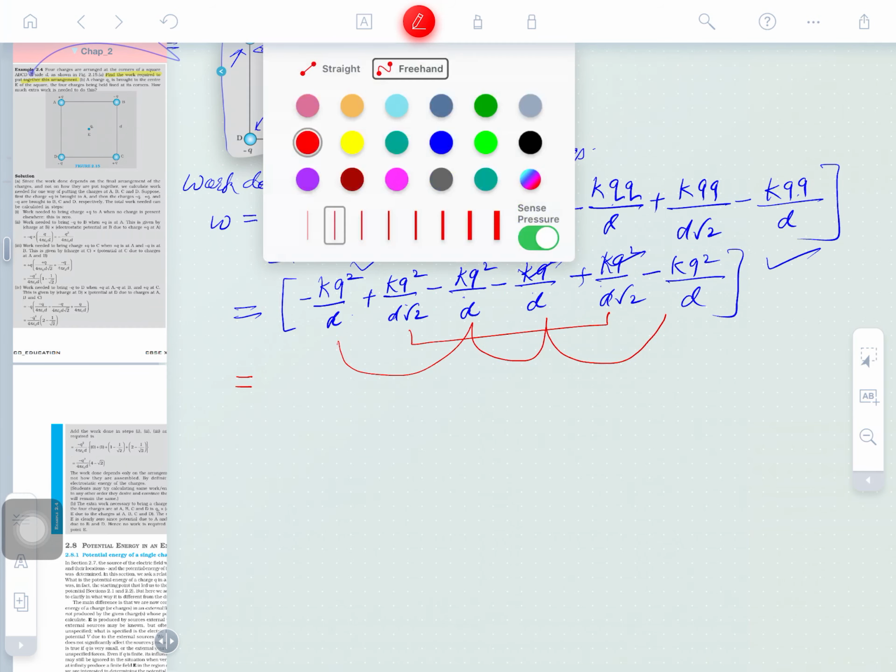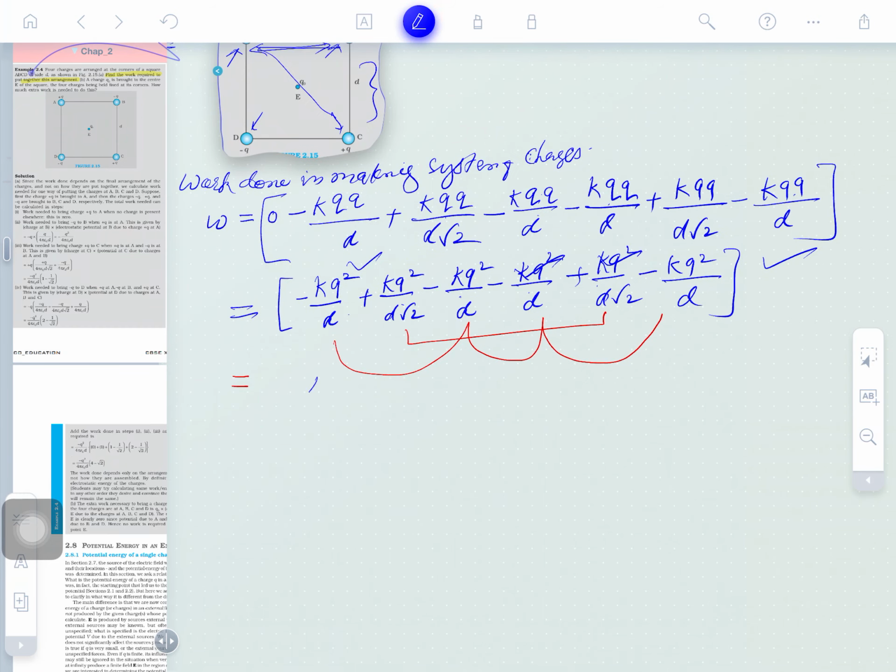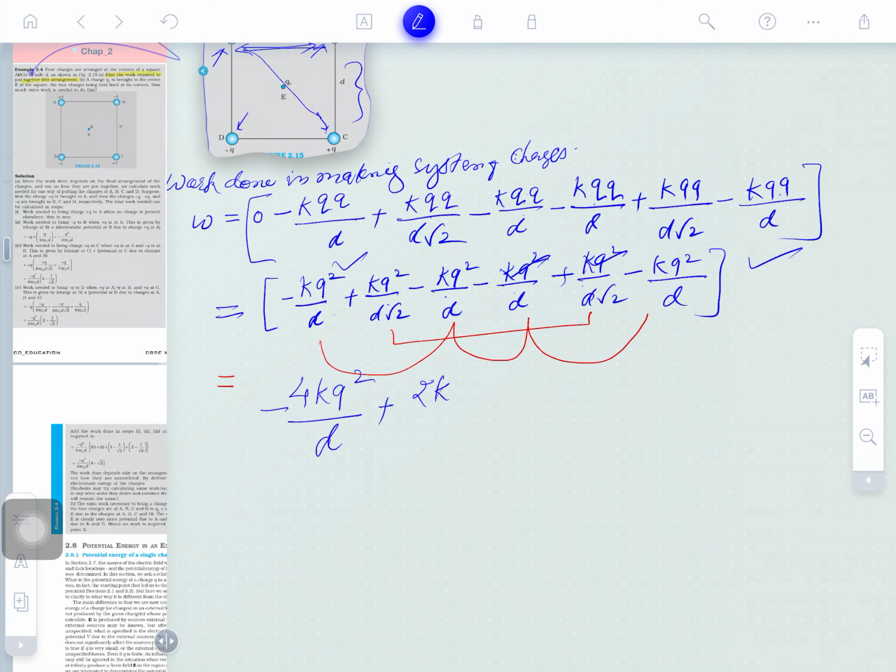So here will be 4 times k q square divided by d, negative, and plus 2 times k q square by d root 2, and further what is common in them? 4k q square by d under root minus 1 plus, right now 2 can also be taken common.